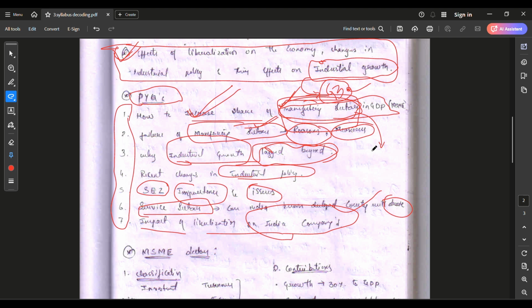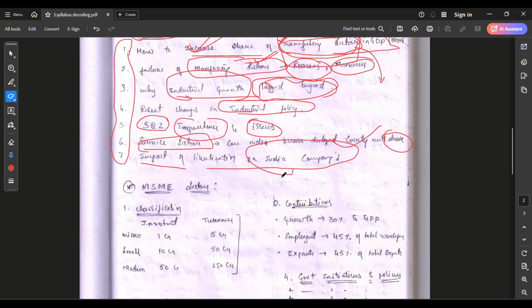I already told about all round: you should cover the merits, demerits, and provide some suggestions, think of an introduction, and also write the conclusion. You should bring the recent changes in the industrial policy and the recent current affairs, everything under one roof.